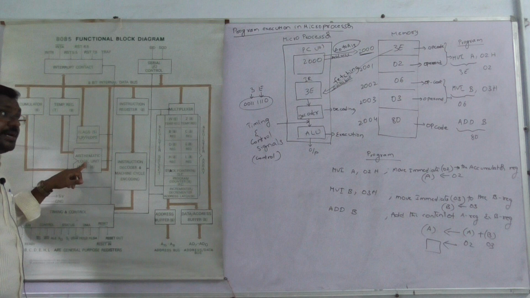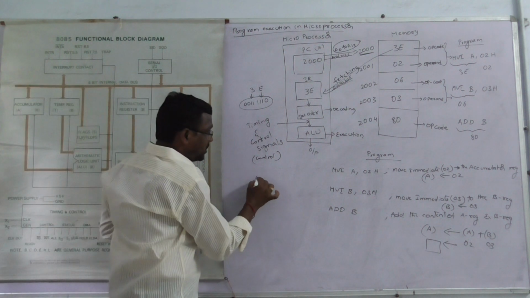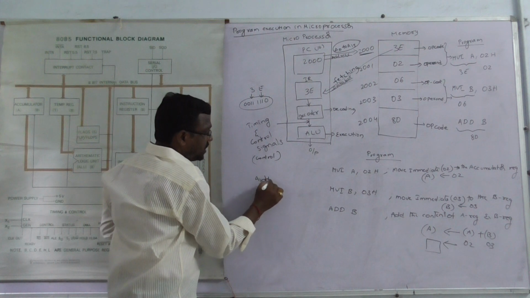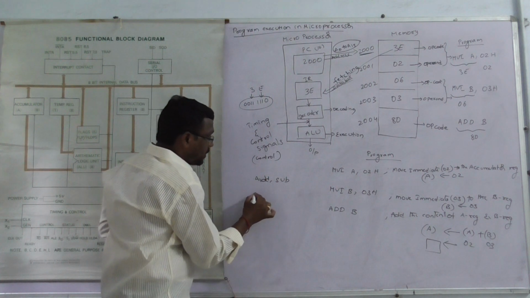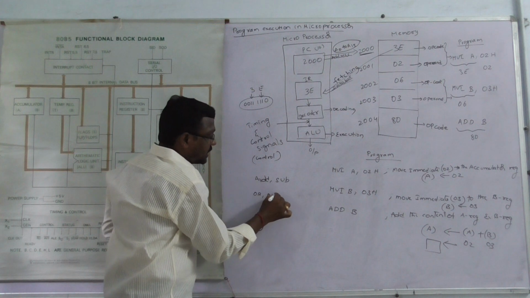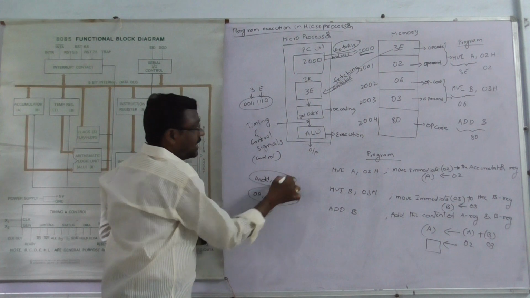It can perform the arithmetic operations and the logical operations. Arithmetic operations means addition, subtraction. Those are the arithmetic operations. Logical operations: OR logic, AND logic, XOR logic. Those are the logical operations.